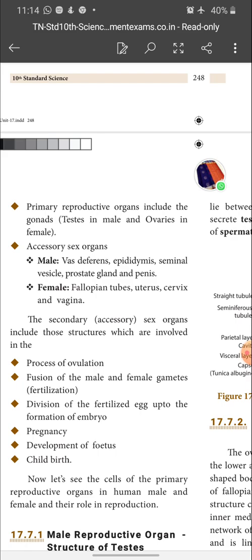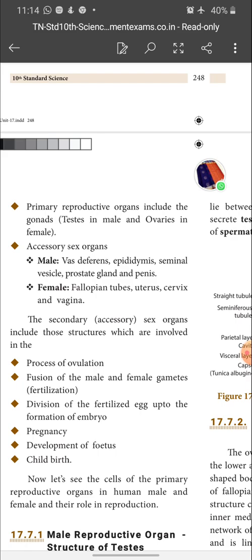Next, the secondary sex organs include those structures which are involved in the process of ovulation, fusion of the male and female gametes, that is fertilization, division of the fertilized egg up to the formation of the embryo, pregnancy, development of the fetus and childbirth.